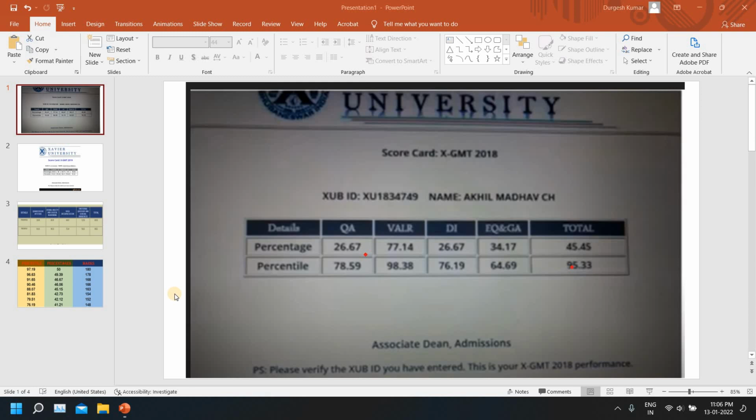Now, coming further. The only thing that remained to be discussed, or something that most of us had doubts about, was what marks and what number of questions we need to clear the sectional cutoff from each part. So first of all, you should increase the video speed to 1.5x or 2x, whatever you want, because there will be a lot of calculation and I would be quite slow in between.